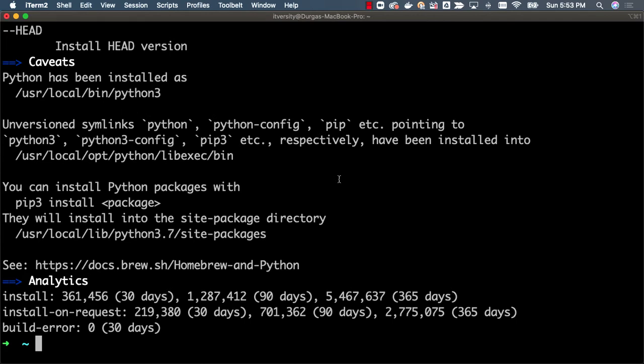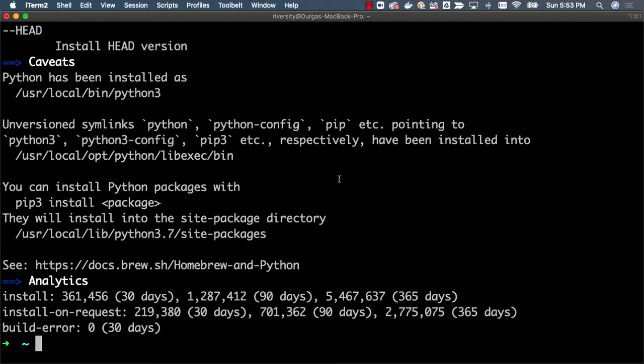Towards the end, it will ask you to update the environment variables in the RC files. Make sure that you follow those instructions and take care of it. As of now, it is already updated and hence I cannot demonstrate. But in case you run into any issues, you can join our Slack channel and raise these issues, and I will be there to support you, or my team will be able to support you. I'm assuming that you successfully installed Python 3.7 or Python 3.8, whatever version you want to use.